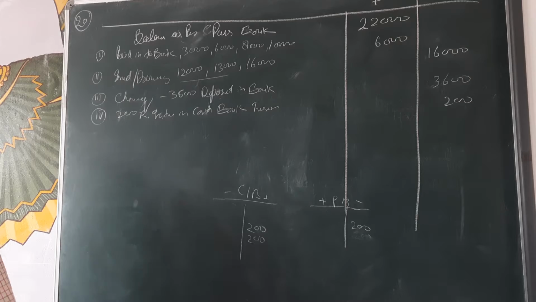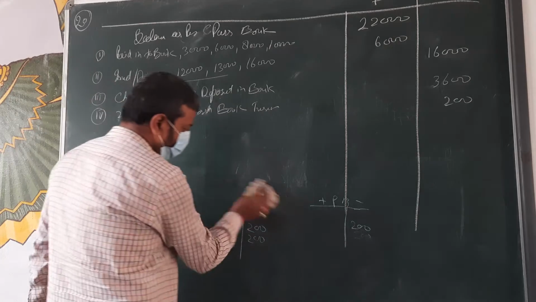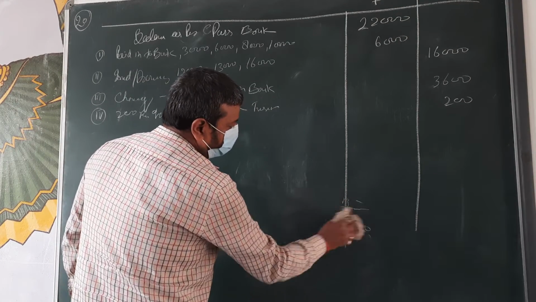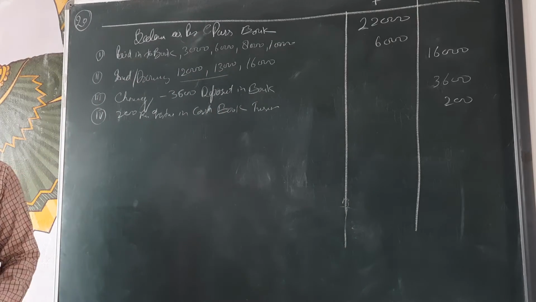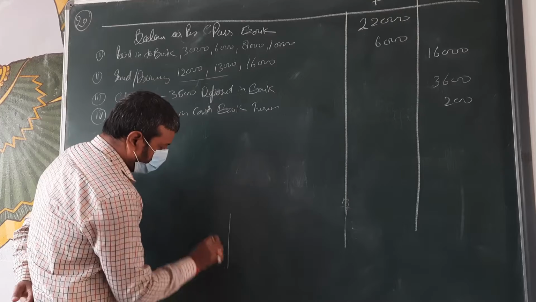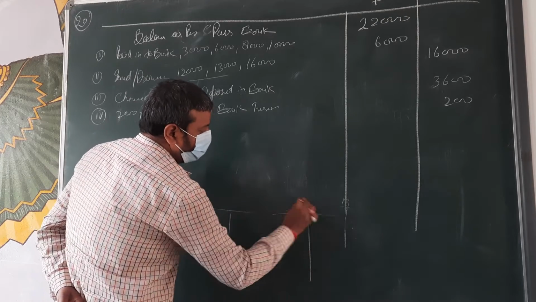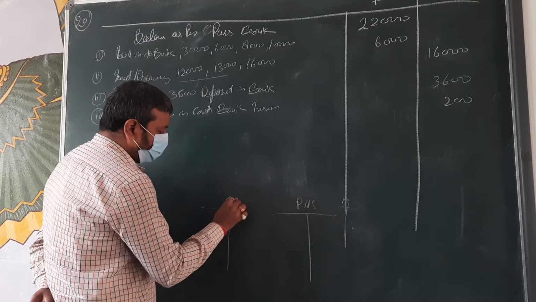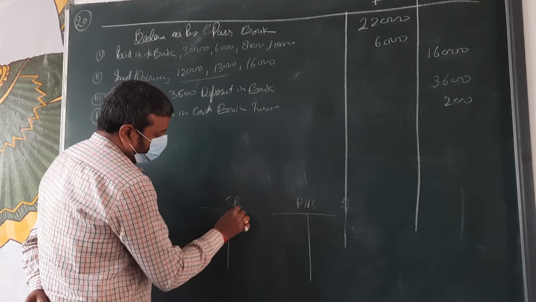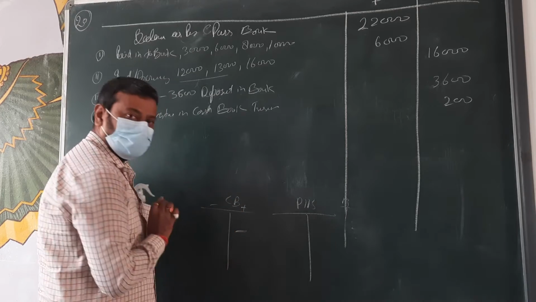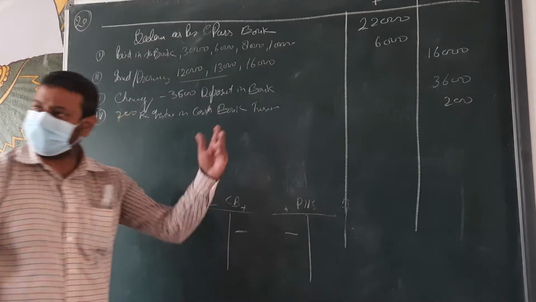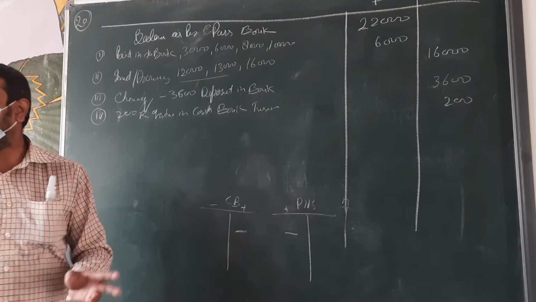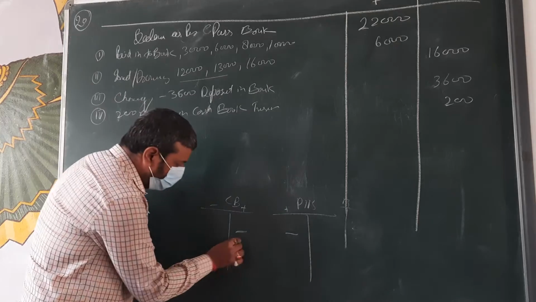Okay, next. Check received entered twice in the cash book, 3,200. You are receiving the check, beta, so you enter it on the add side. But you entered it 2 times, 1 time more.